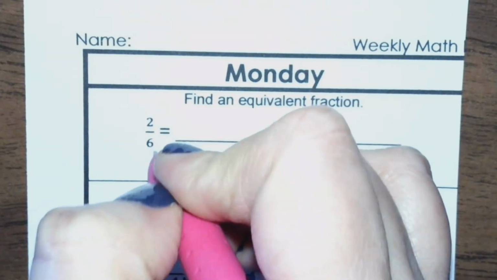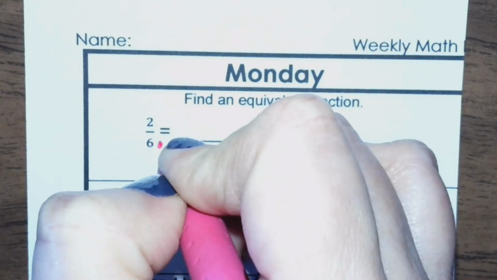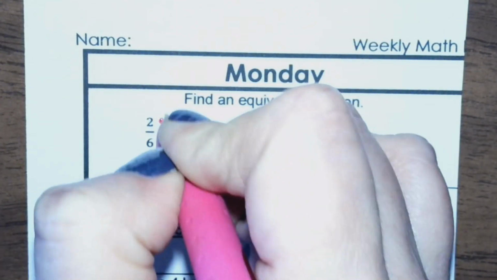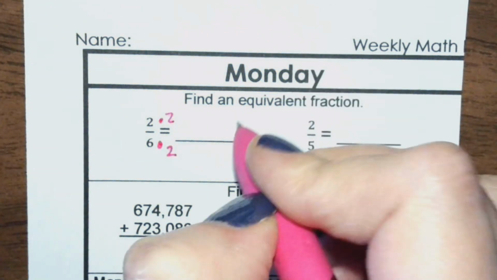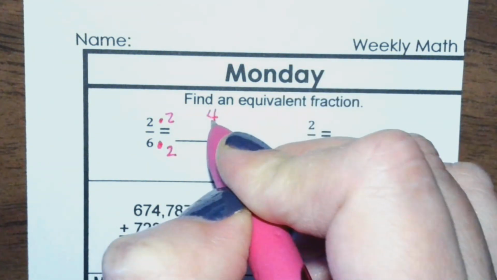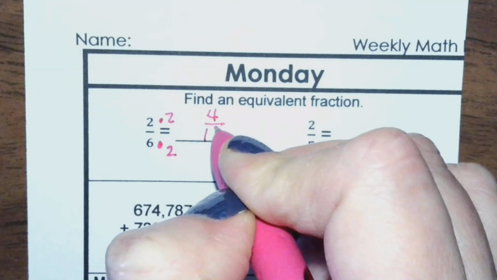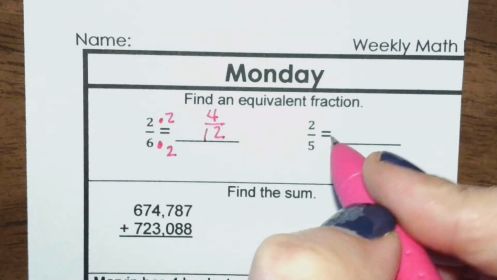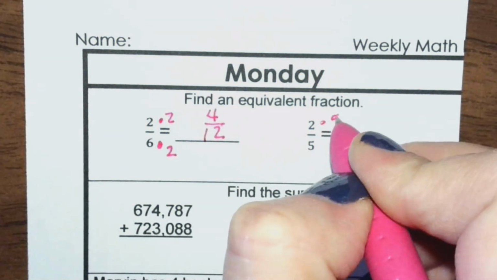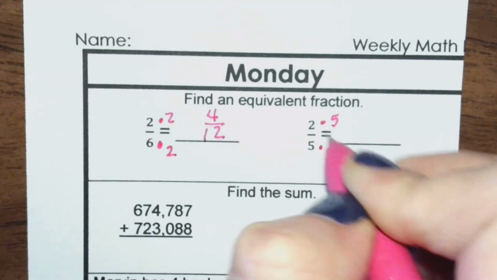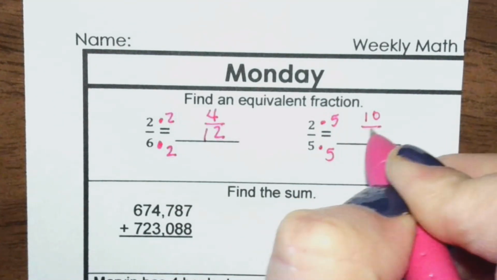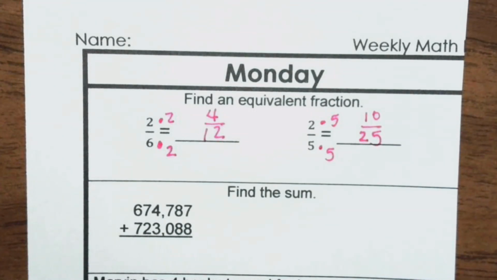So again, it doesn't matter what number we multiply the top and bottom by as long as it's the same thing. So that would be 2 times 2 is 4, 6 times 2 is 12. Just choosing numbers, I'll choose a 5 on this one. 2 times 5 is 10, 5 times 5 is 25. That makes an equivalent fraction.